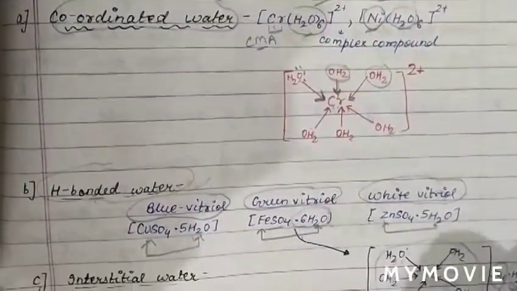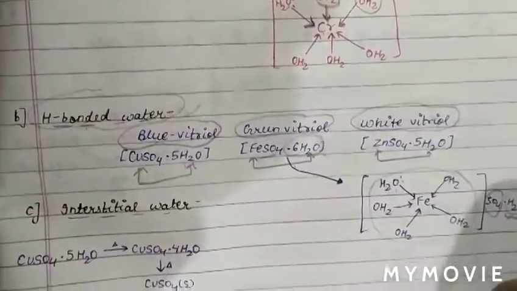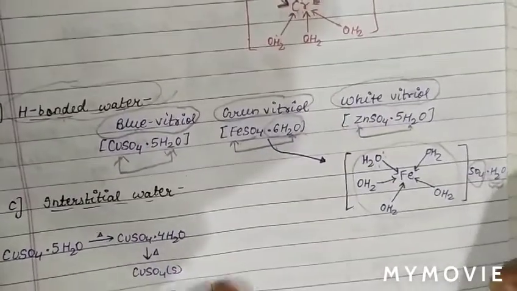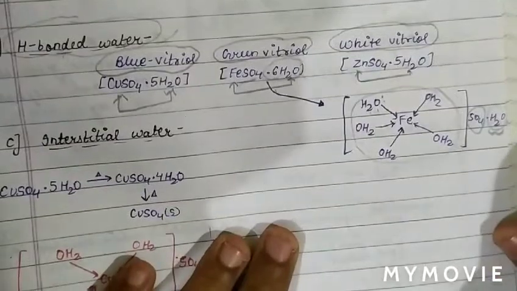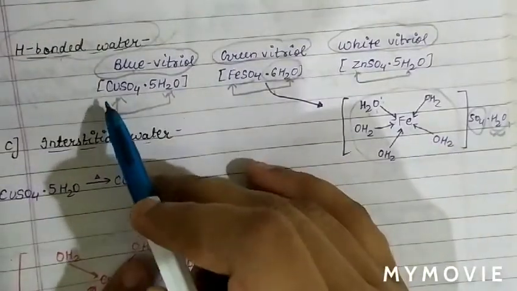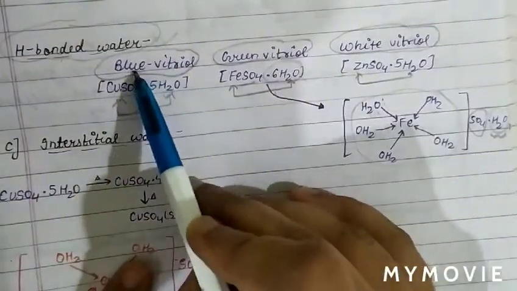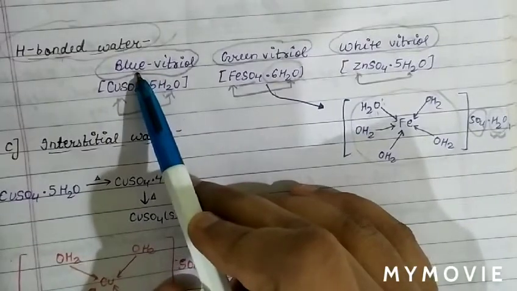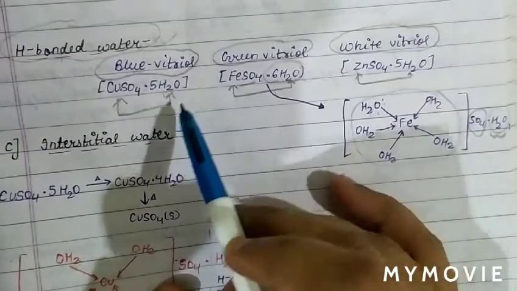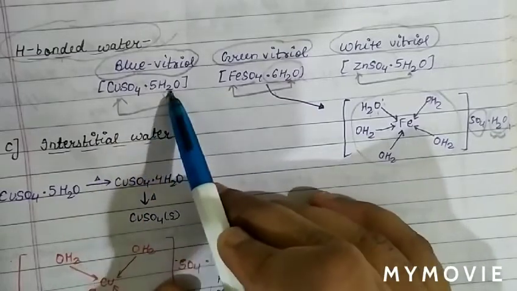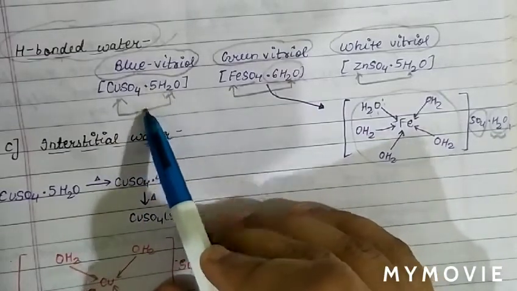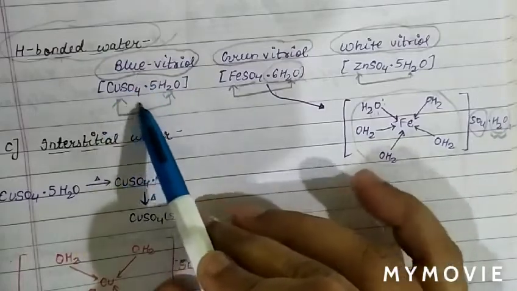Now we discuss the hydrogen bonded water. One example of hydrogen bonded water is blue vitriol. Copper sulfate pentahydrate is called blue vitriol because of its blue color.